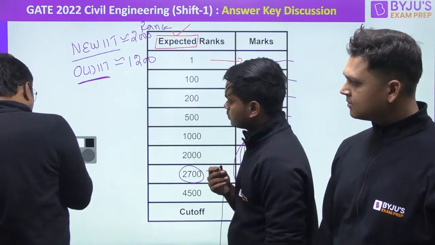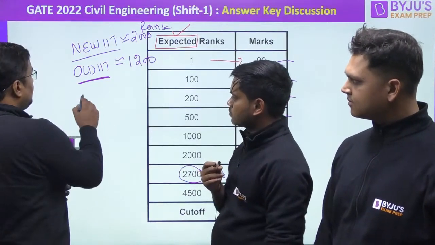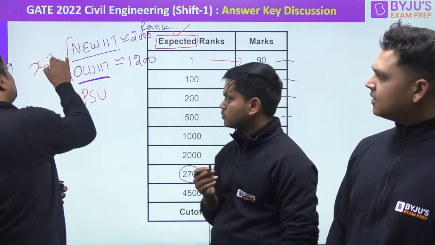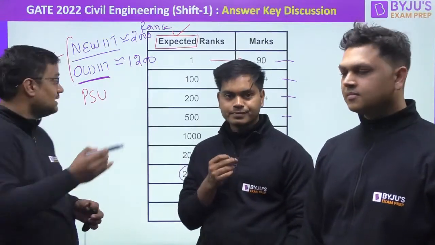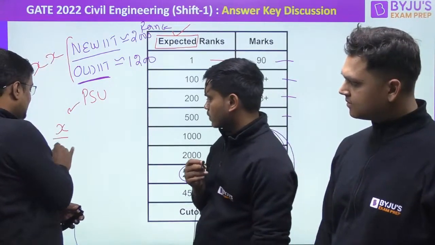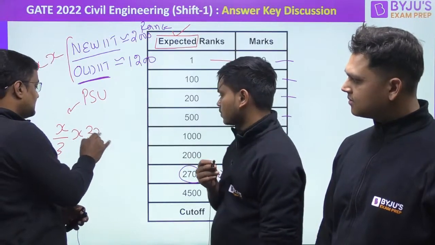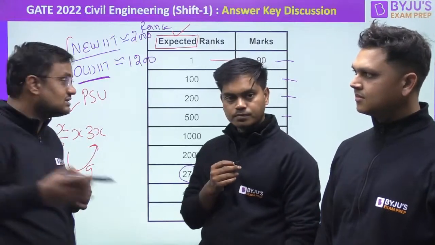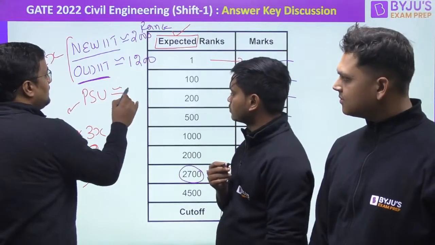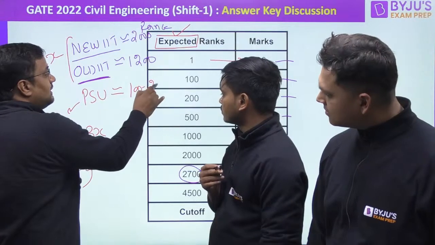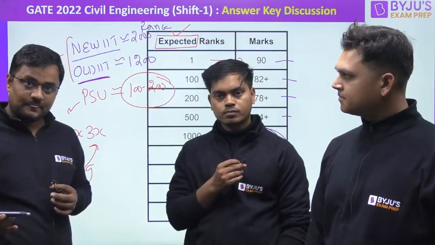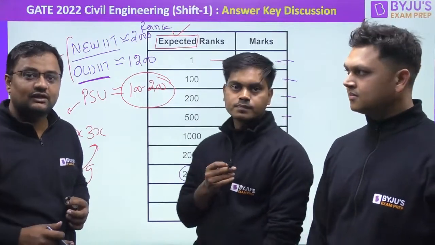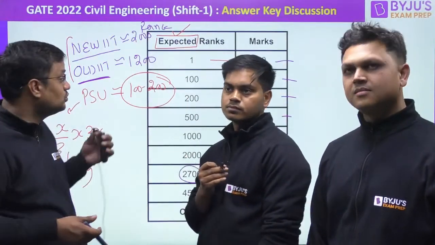And I am very reluctant to write for PSU because I already told you the concept. Here the seats are almost X last year, this time also X, or might be 1 or 2% change. But in PSU, in 1 year it might be X by 3, another year might be X, another year might be 3X. So variation can be up to 9 times. So I am very reluctant to write, but since it is students' demand, let me write it. Your rank should be around 100 to 200. Maybe sometimes in 2015 and 16, even 300 rank was getting PSUs. Sometimes 90 rank is not getting PSU. That depends on the number of vacancies. That is a huge variation here.